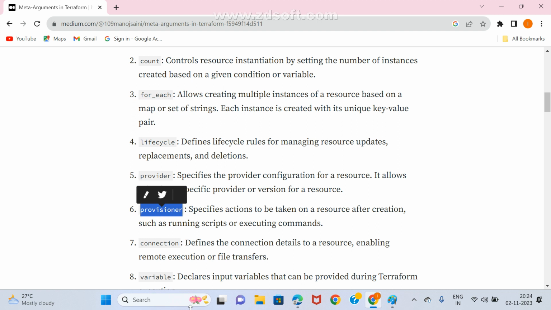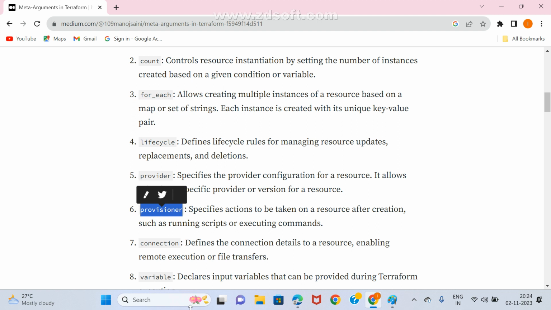Which types of provisioners do we use? Anyone respond? Three types of provisioners I used. One is the file provisioner. Second one is local-exec. Third one is remote-exec. What is the fourth one, Kishore? Null set, null resource.